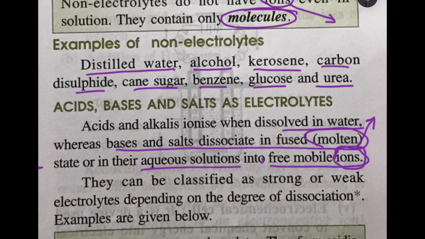As I already told you, the electrolytes may be strong or weak depending on the degree of dissociation. Degree of dissociation means how many ions can be formed in solution or in the melted state. The more ions they can form, more current can be carried. So they are strong electrolytes. Fewer ions formed means they will be able to carry less current. So it is a weak electrolyte.